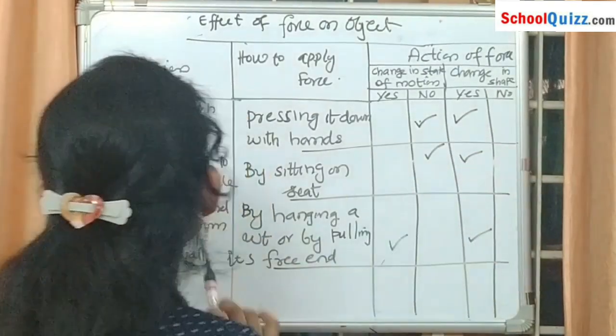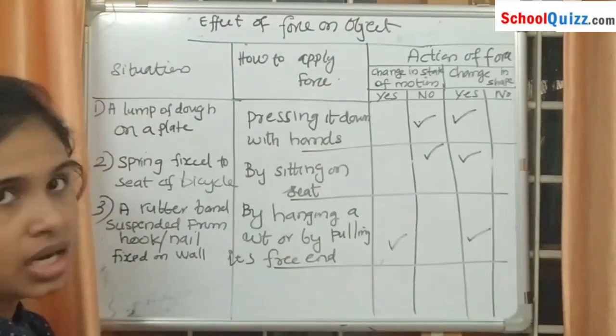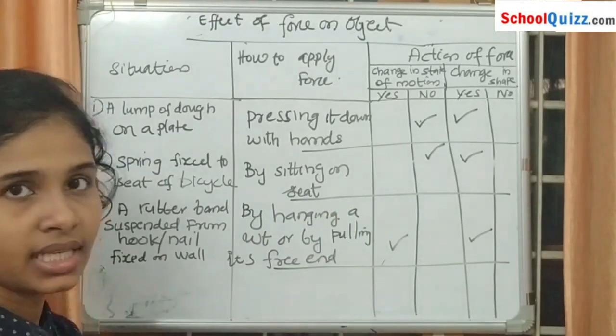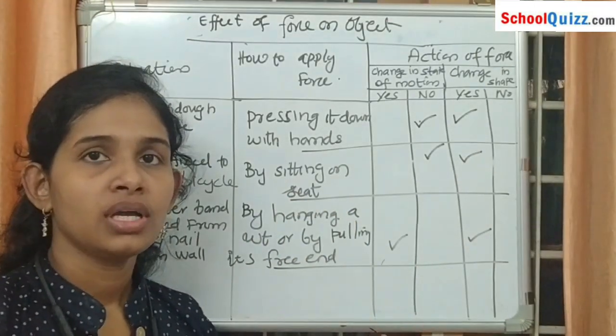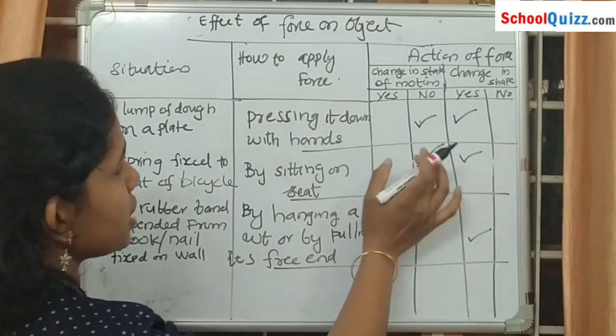Understood? Next is a spring fixed into the seat of a bicycle. Here we apply force by sitting on the seat. Here also the shape gets changed. There is no change in motion.